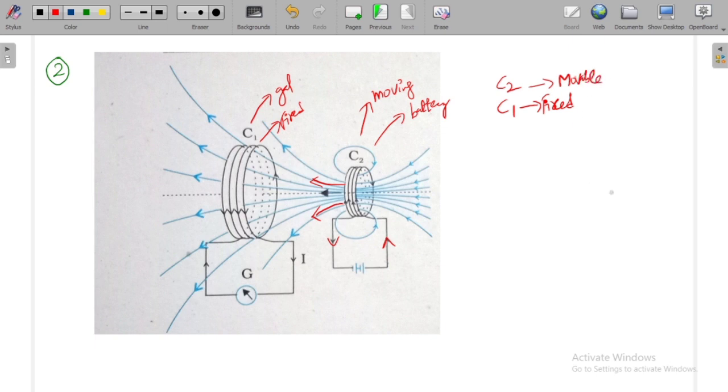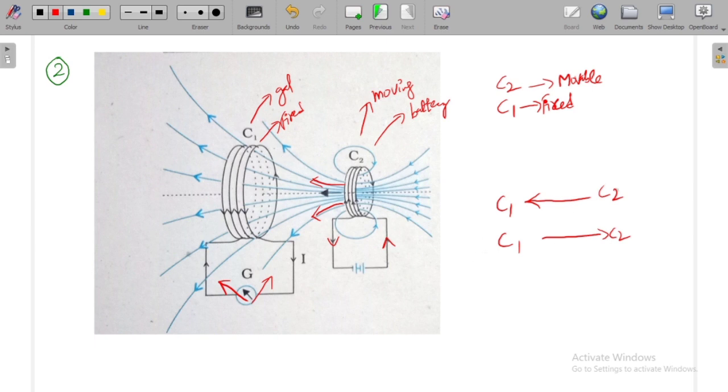When he is moving C2 towards C1, he again observes the same amount of deflection like this. And when C2 is moving away from C1, he observed the deflection in the opposite direction, which indicates that the flux linking through the coil is reducing with respect to time.